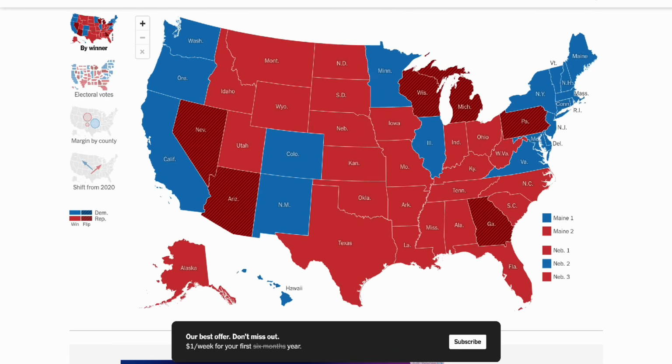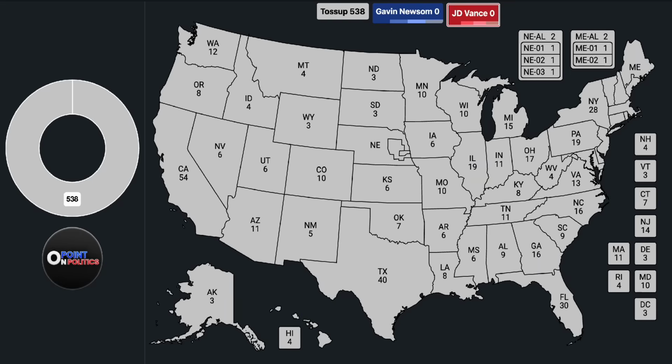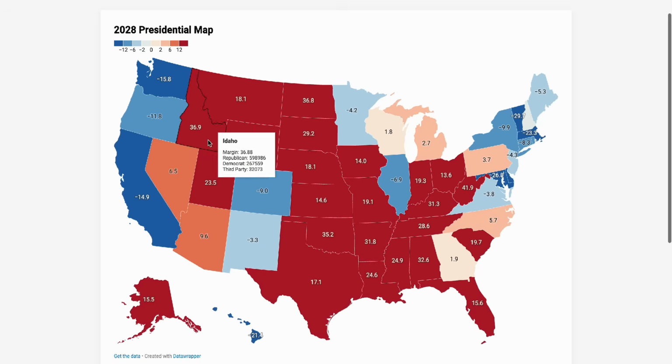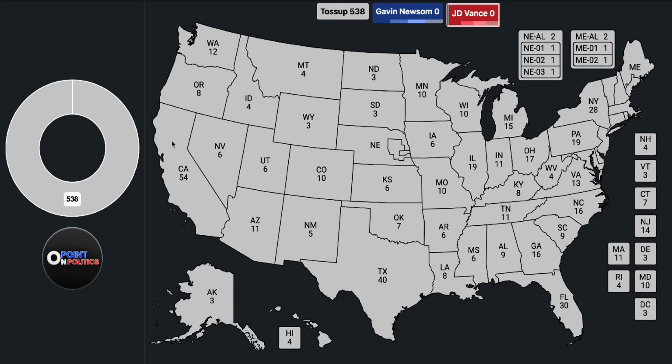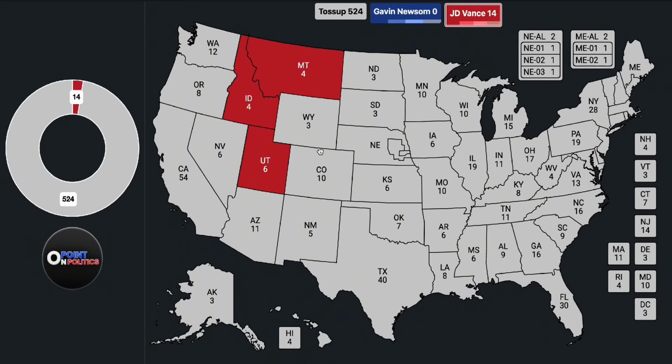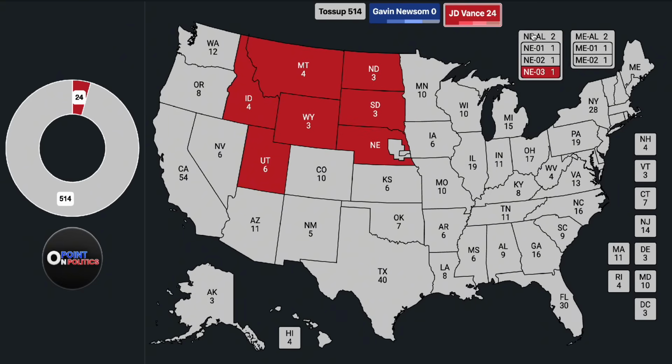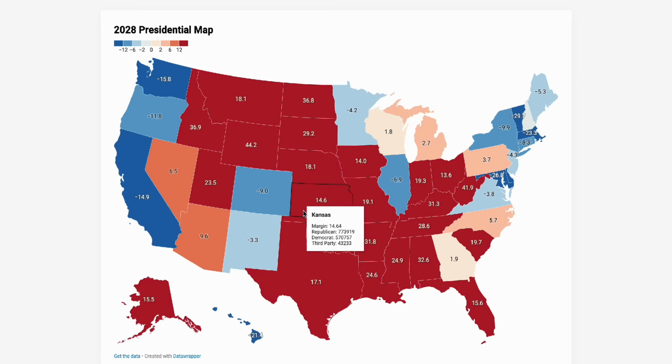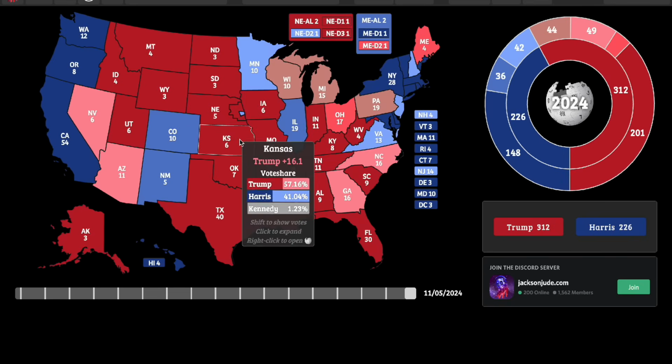And we can clearly see, based on the map here, this is the map that I do have for the matchup. We can clearly see that Utah, Idaho, Montana, Wyoming, the Dakotas, all of Nebraska, including that first congressional district, is still above 12 points. Kansas is the same thing, albeit it does actually move to the left from 2024. Vance wins it here by 14.5 points. Here was actually 16.1% for Trump.